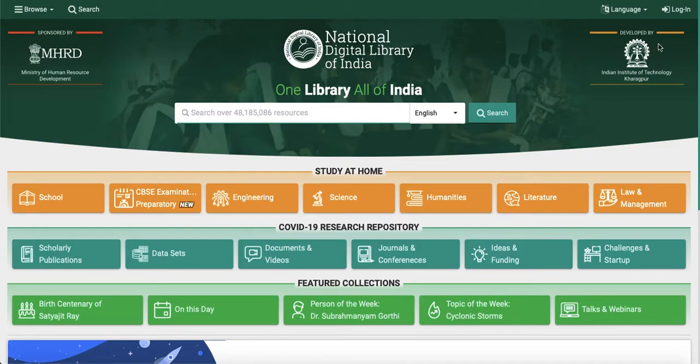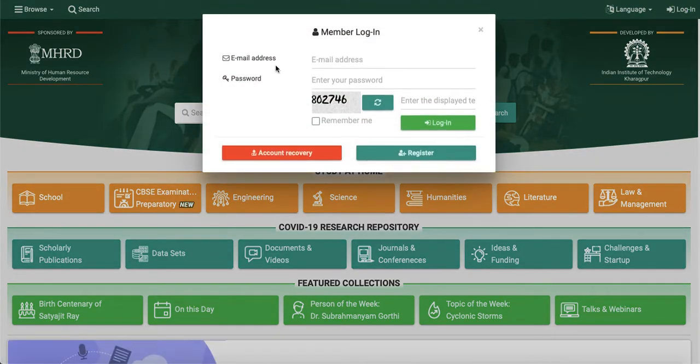If you have the ID and password, then you can directly enter this website by entering the captcha, or you can register here by entering your personal details, so that you are registered on this NDLI portal.